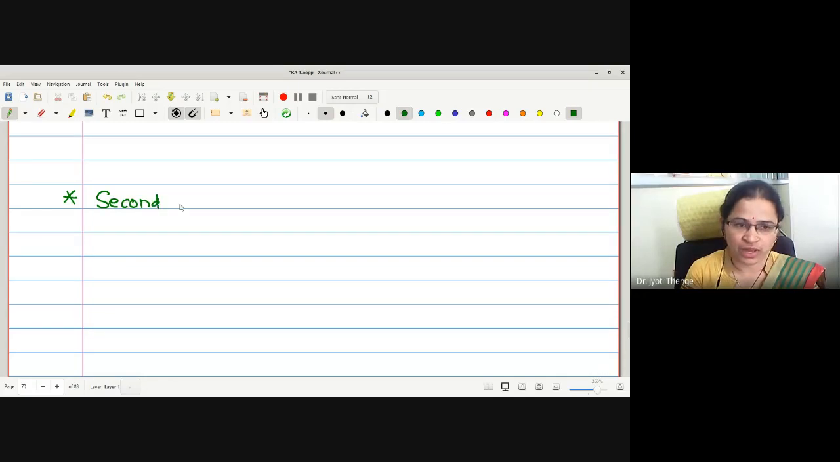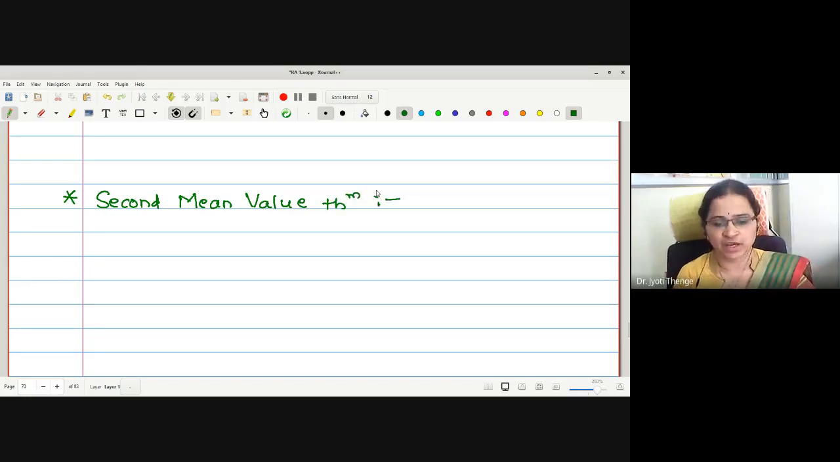Now let us go to the next, called the second mean value theorem. Actually, the proof of the second mean value theorem is not given directly. The proof was given by a great German mathematician, Karl Weierstrass, and the proof of the statement depends on Abel's lemma and Bonnet's theorem. Therefore, we have to see the proofs of Abel's lemma and Bonnet's theorem. Then we have to go for the proof of the second mean value theorem.